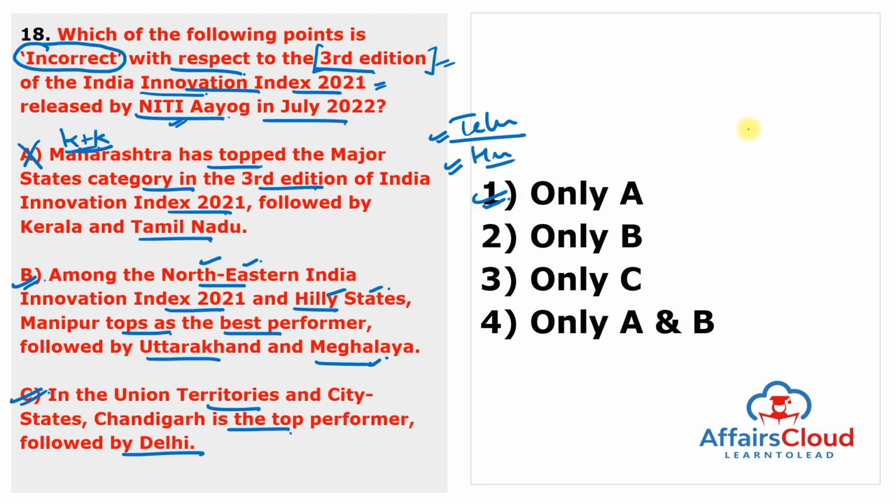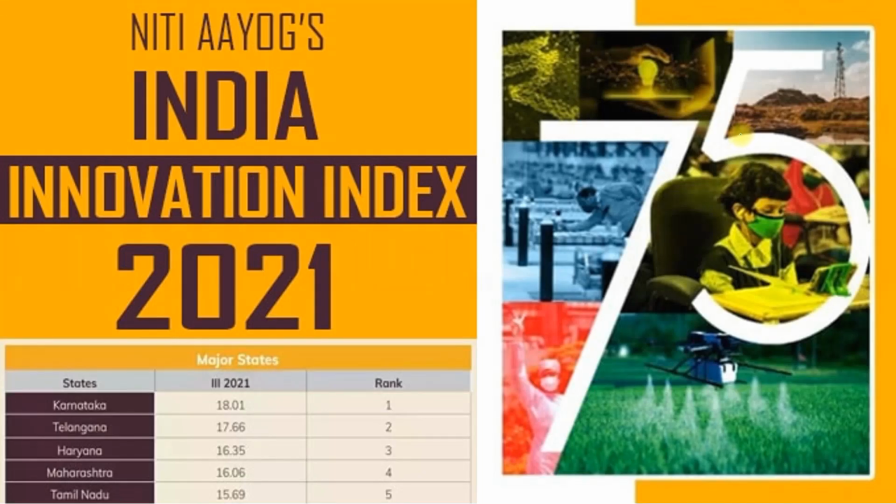So every year, NITI Aayog and its knowledge partner, the Institute of Competitiveness India, publish this India Innovation Index, and first rank goes to Karnataka, second Telangana, third goes to Haryana. And in the Northeastern and hilly states, this index is topped by Manipur. In the union territories and the cities, Chandigarh tops this list.